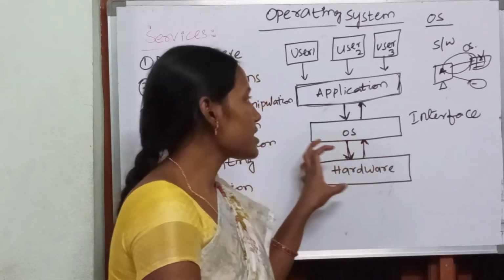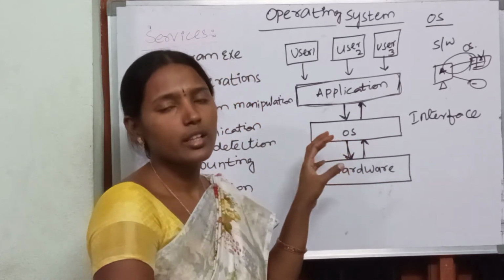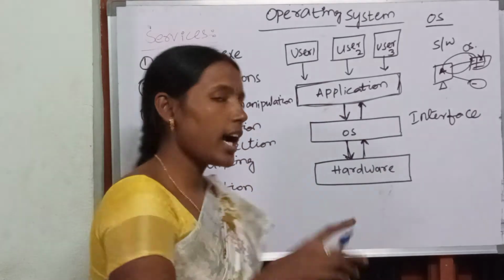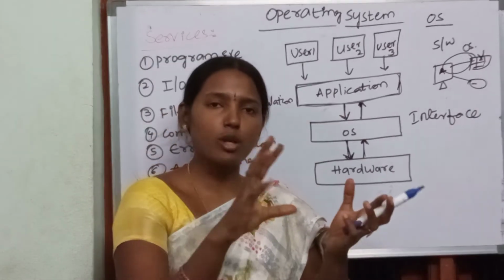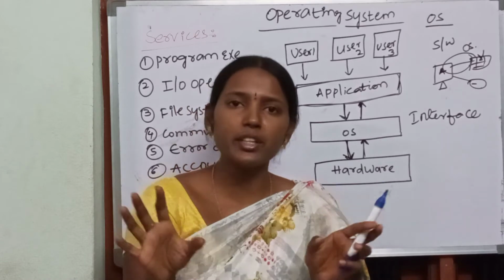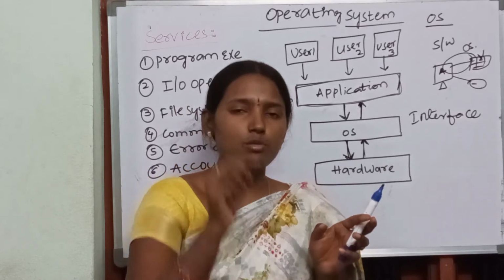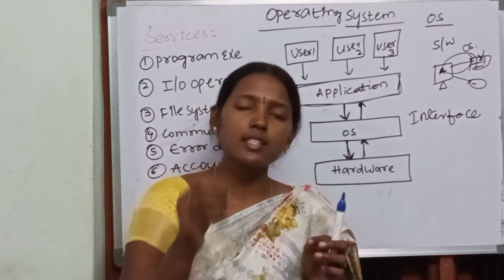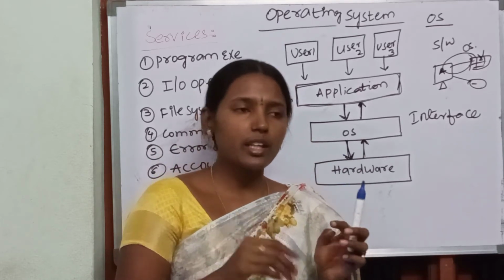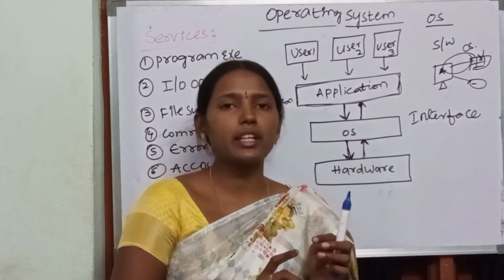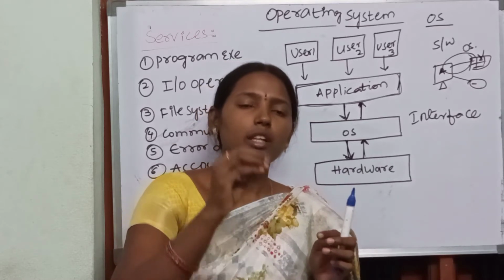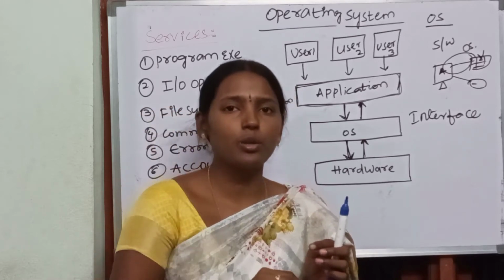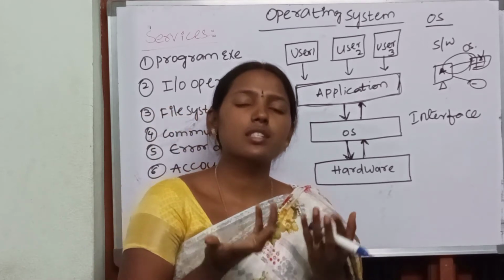So the operating system plays the major role between applications and the hardware. Hardware is there, CPU is there, monitor is there, keyboard is there, everything will be there. But how will the system work? If you switch on the system, all the CPUs, monitors and hardware devices will switch on, that's all. But if a user wants to perform a task, we have to inform the hardware: this is the task I want to perform with you. Who will do this task? Operating system will do that task.